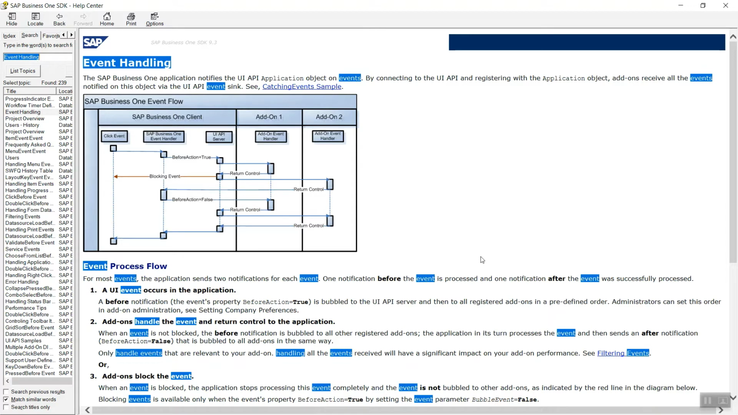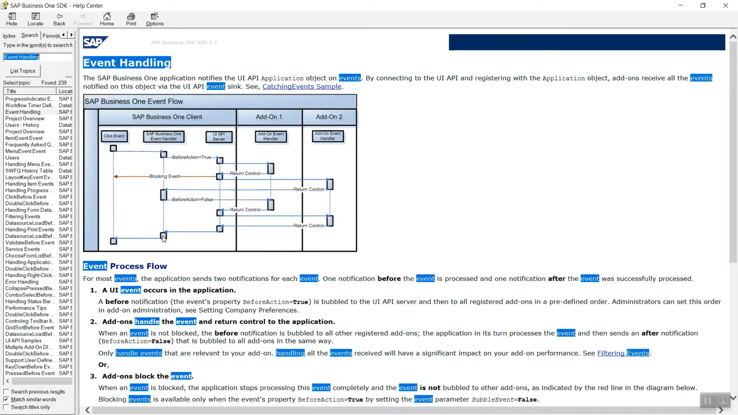The UI API server will transfer the same notification to add-on 2, and add-on 2 will perform its action after setting bubble event equals true and then return control back to the UI API server. Finally, the control will be received by the SAP Business One event handler, and in this way the process is complete. One thing I also mentioned while explaining this flow diagram is bubble event.